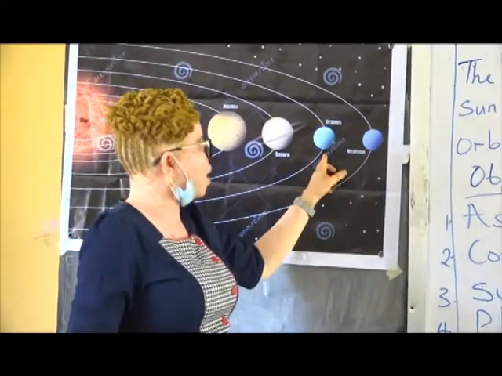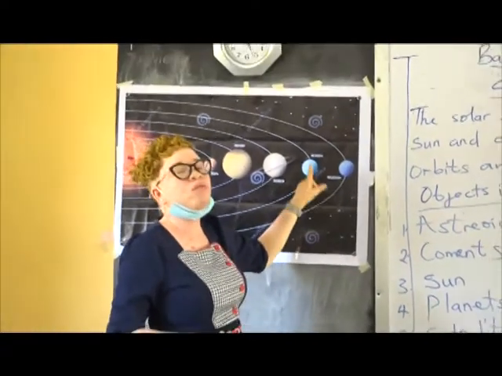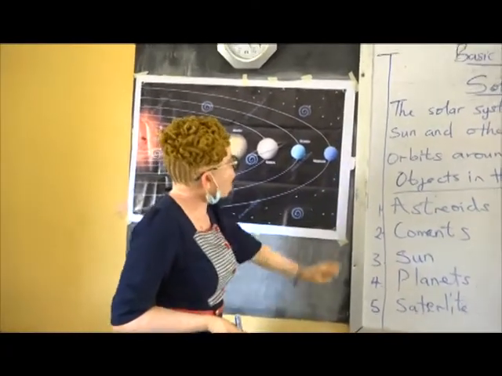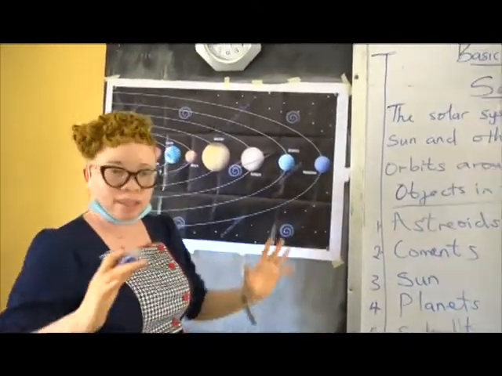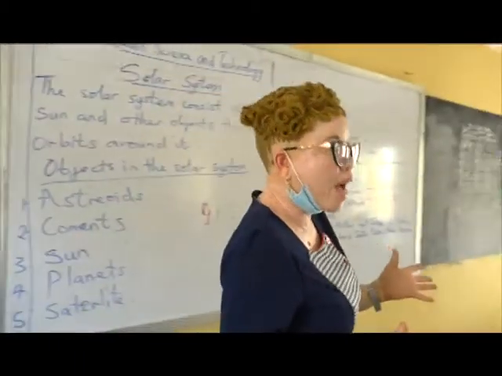Then we have Uranus. Can you see it's a beautiful blue planet? It also has 27 satellites round about it. Then we have the last one, Neptune. It's the coldest planet. Nothing can live there.